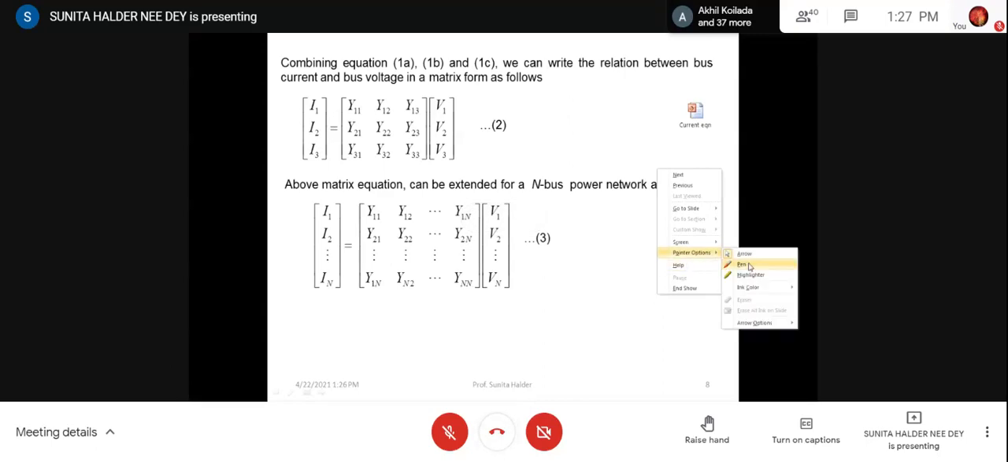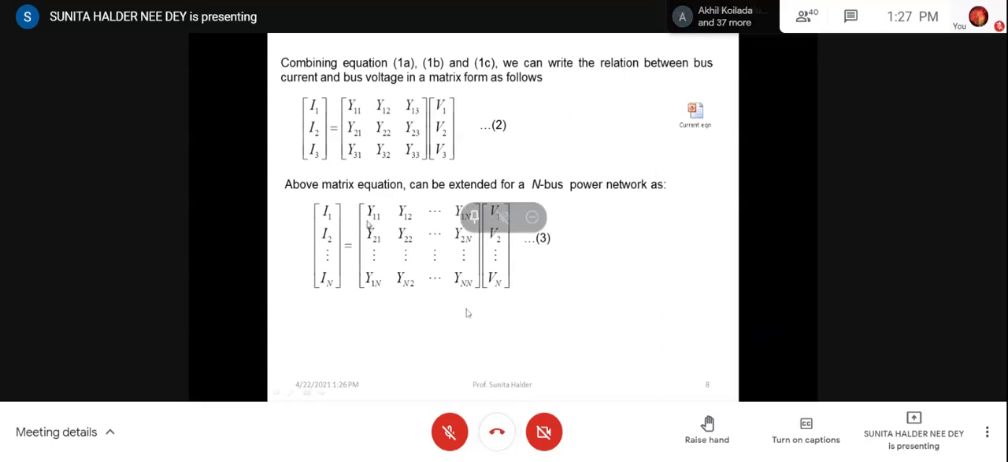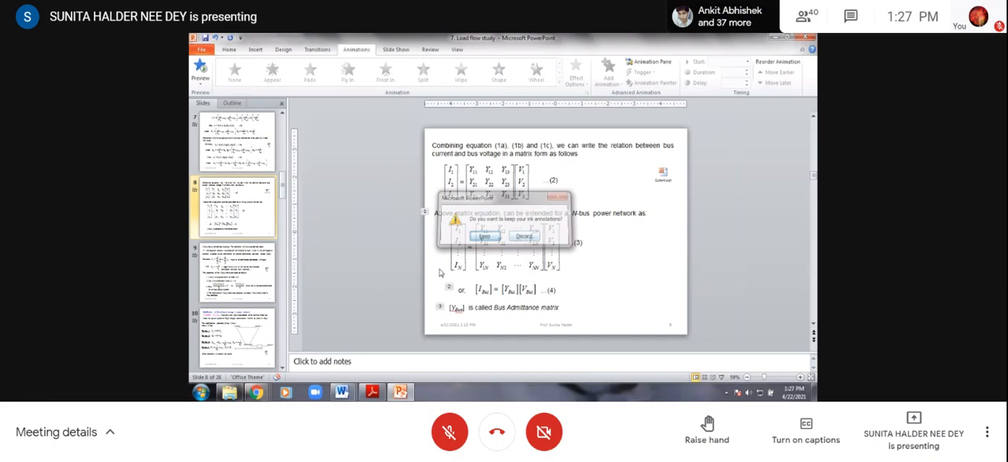So what will be the element of a particular row corresponding to a particular bus, that will be dependent on the connectivity of that bus with the others, right?